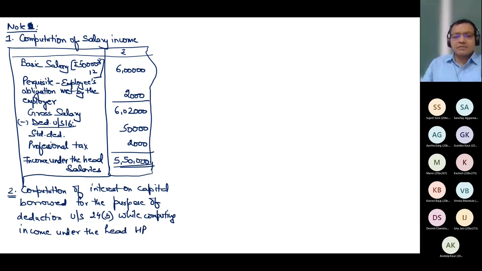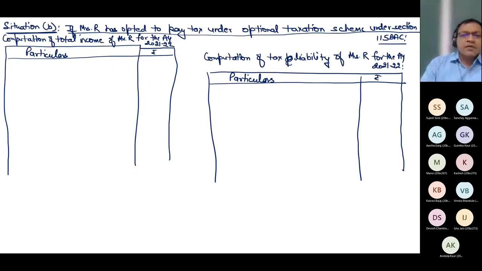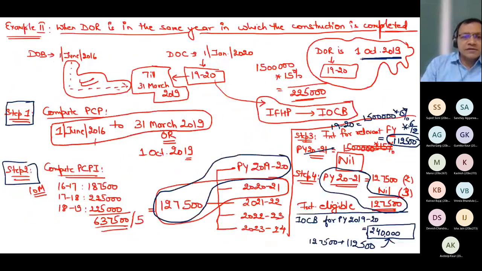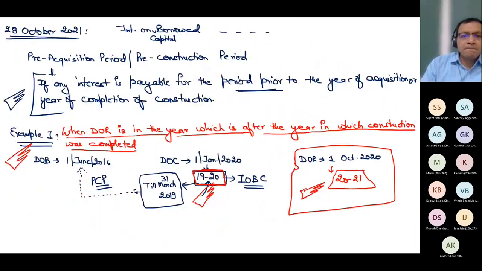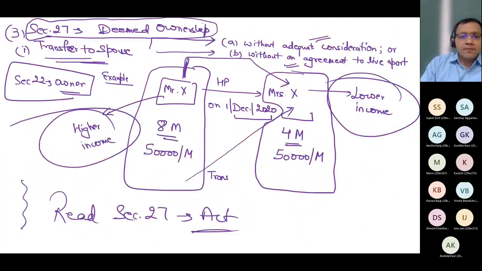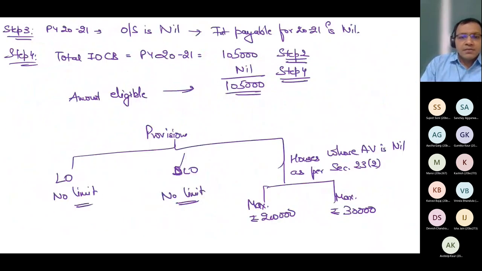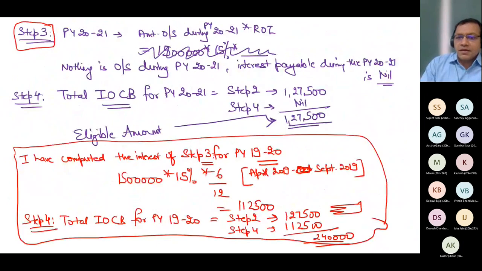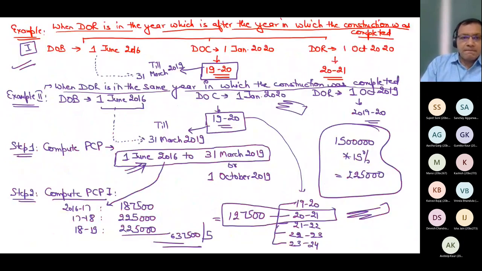If you remember the same example I have shown you when I was discussing this interest, that was the example. This was the example.